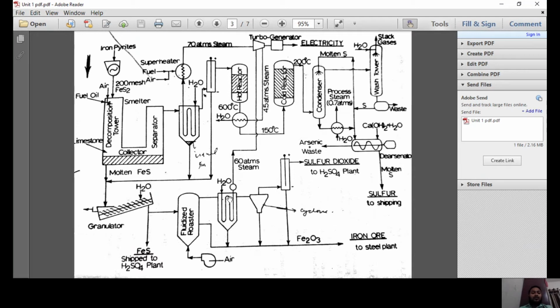So, in a waste heat recovery boiler, the temperature of sulfur dioxide is reduced, plus the cleaning of the sulfur dioxide will take place in a cyclone separator followed by the electrostatic precipitator. And finally, we can recover the pure sulfur dioxide. Any other side product that comes out along with the sulfur dioxide, like Fe2O3, that is the iron ore, can be sent to the steel plant manufacturing unit.